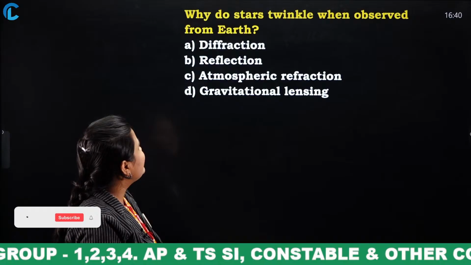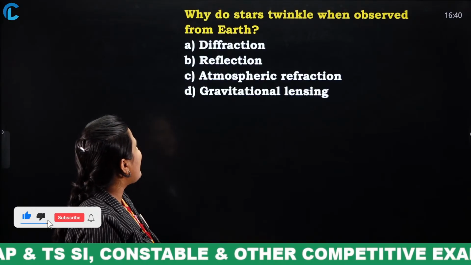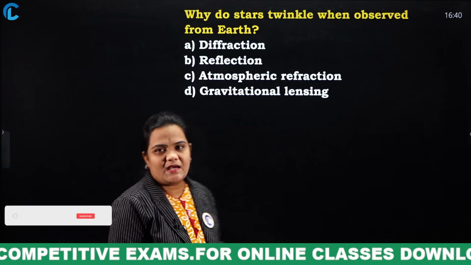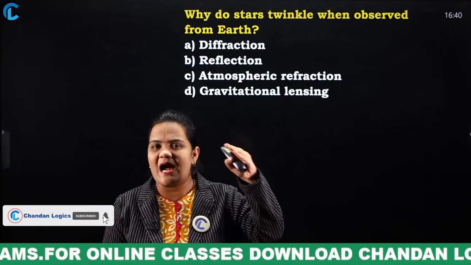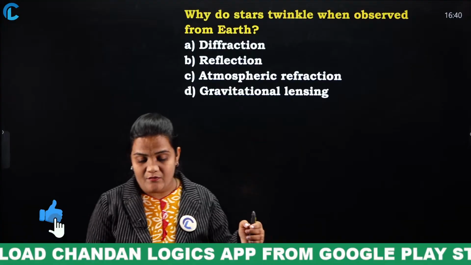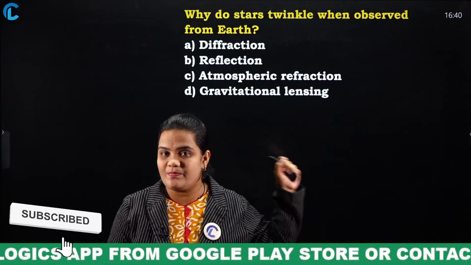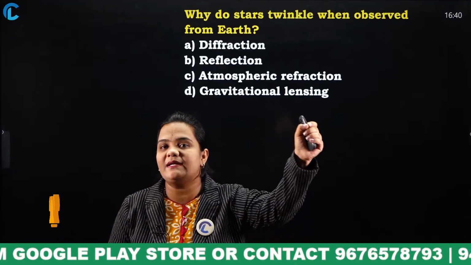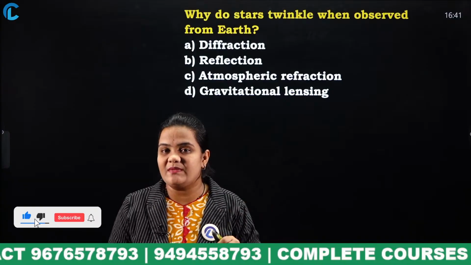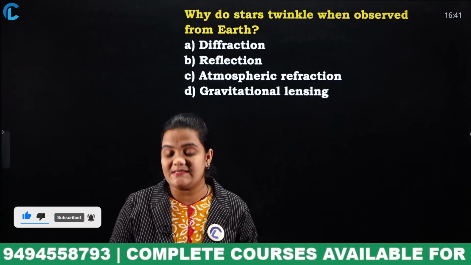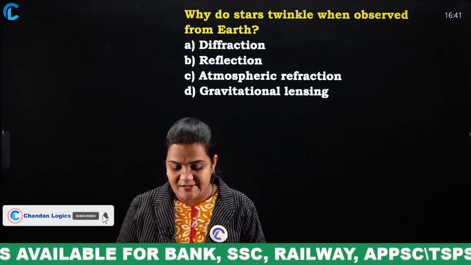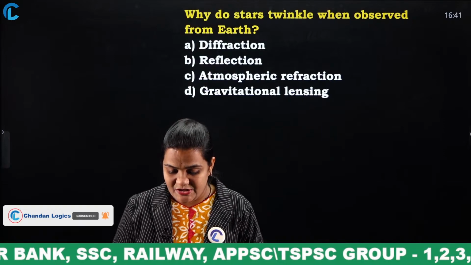Why do stars twinkle when observed from Earth? Diffraction, reflection, atmospheric refraction, gravitational lensing. When we look at the stars from the Earth, they twinkle. What is the reason for that twinkling? If we go to space and look at the stars, they do not twinkle. But if we look at those stars from the Earth, they twinkle. What is the reason behind that? Which phenomenon is there? Diffraction, reflection, atmospheric refraction, gravitational lensing.